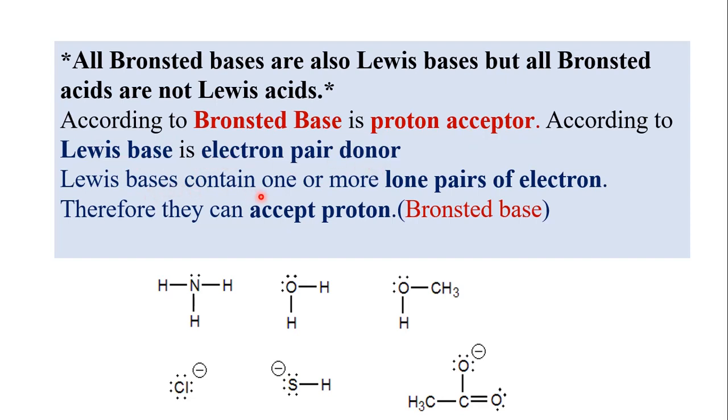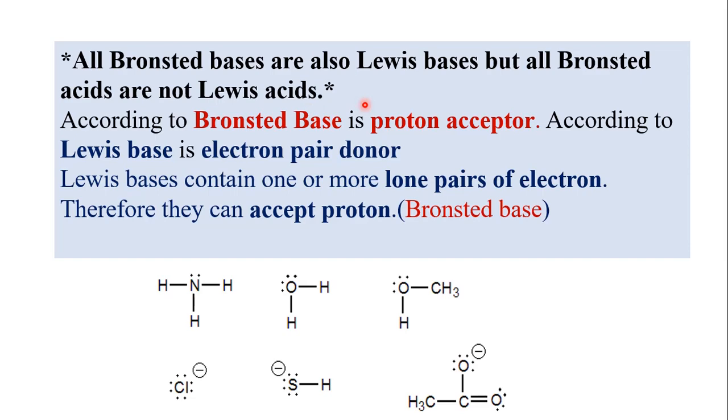So Lewis bases contain one or more lone pairs of electrons and therefore they can accept a proton. That means Bronsted base, according to Bronsted theory, base is a proton acceptor. So Lewis base can accept a proton, and therefore all Bronsted bases are also Lewis bases, but all Bronsted acids